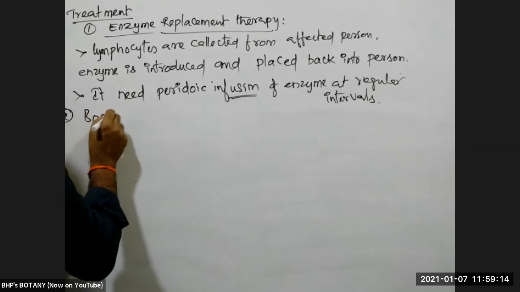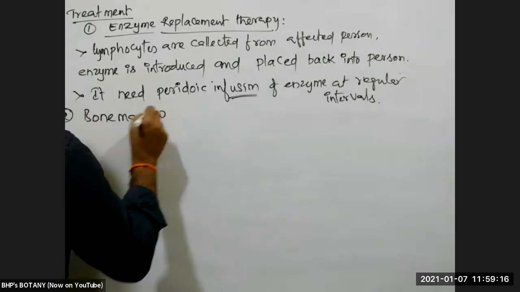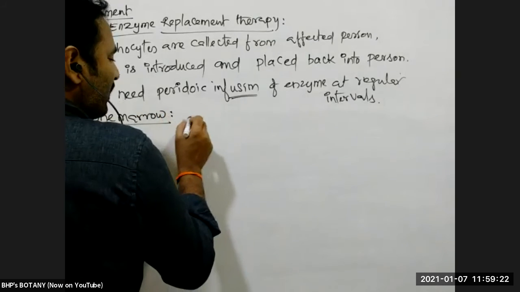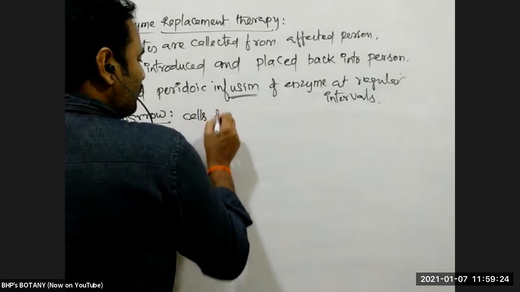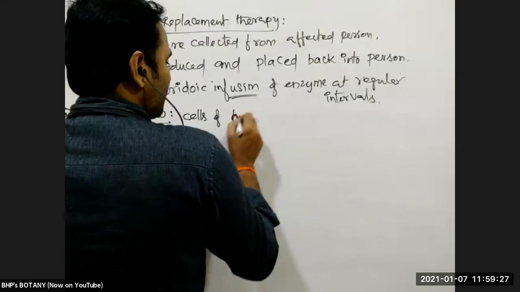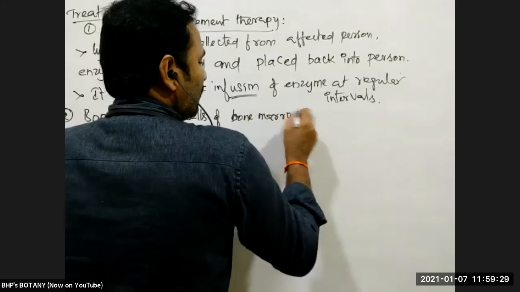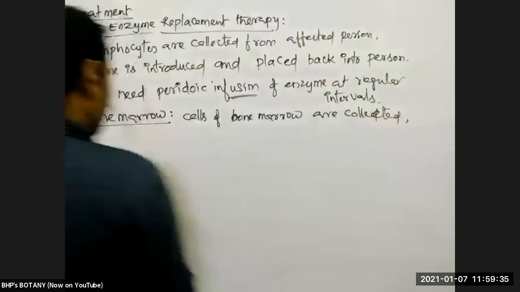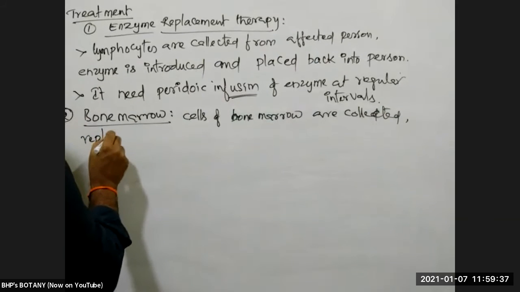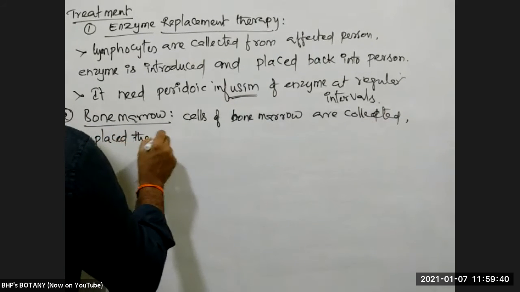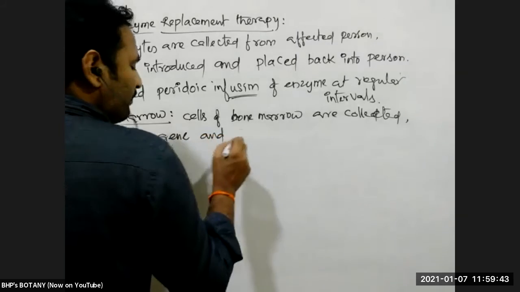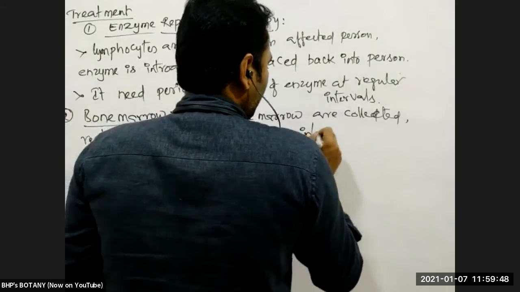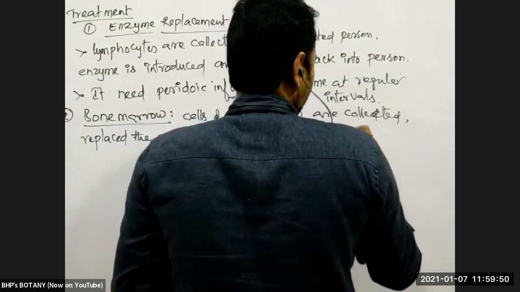Second one is bone marrow transfusion. I mean cells of bone marrow are collected, the gene is replaced and sent back into the same person.